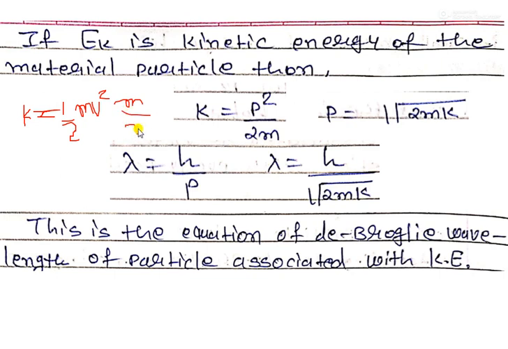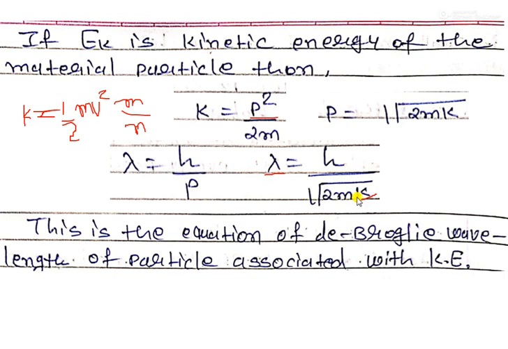So here it is m square v square upon 2m. So m square v square is p square, upon 2m. So the kinetic energy of a material particle is p square upon 2m. Making p the subject, p is under root of 2mK. Now instead of p, lambda is equal to h upon p, so lambda is equal to h upon under root of 2mK. So with the help of the kinetic energy of a particle, we can calculate lambda of that particular particle.